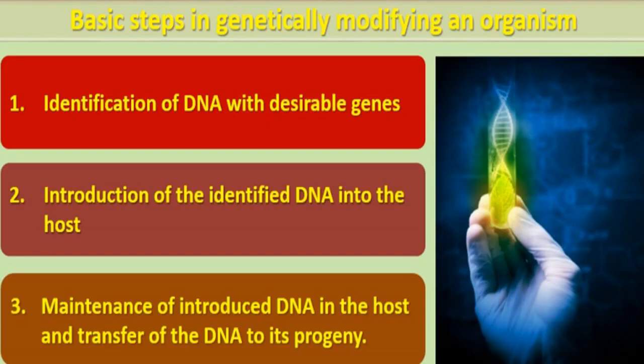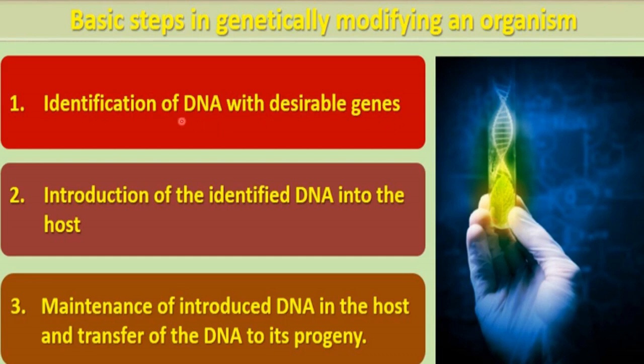Now, these are the basic steps in genetically modifying an organism. In genetic engineering we are genetically modifying an organism, right? So these are the basic steps for modifying an organism genetically, to modify its genetic material or DNA. First of all, identification of DNA with the desirable genes.